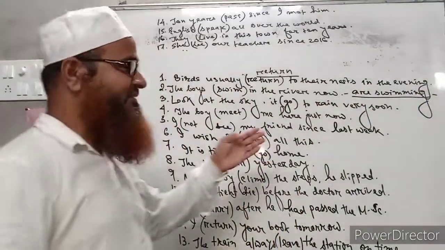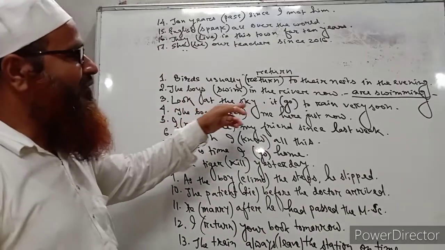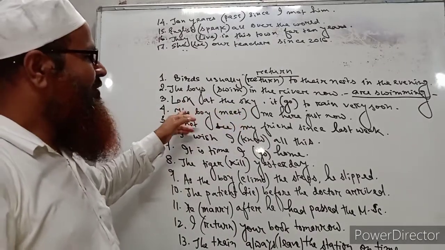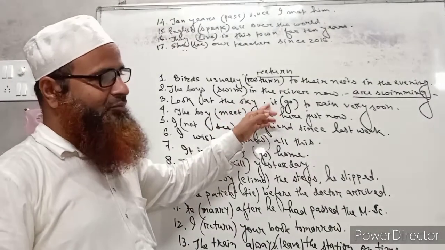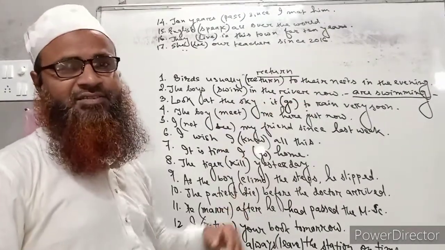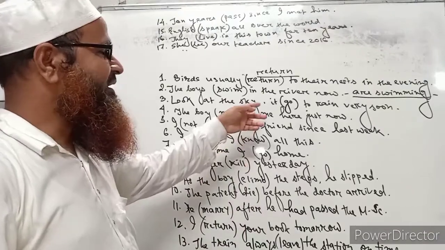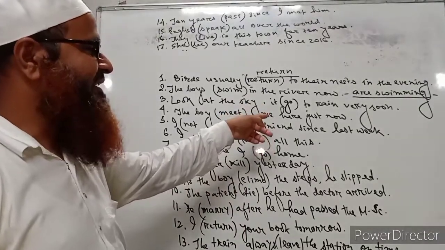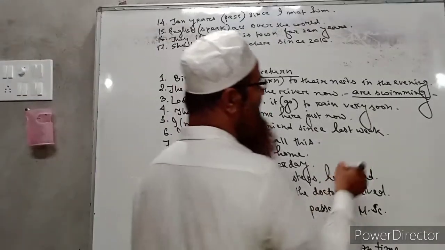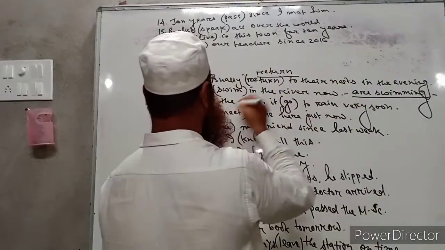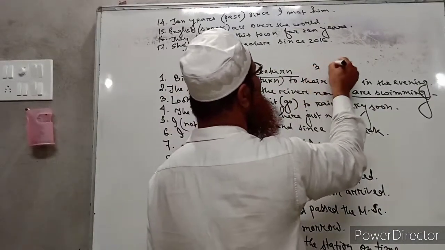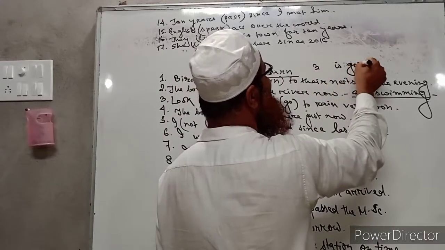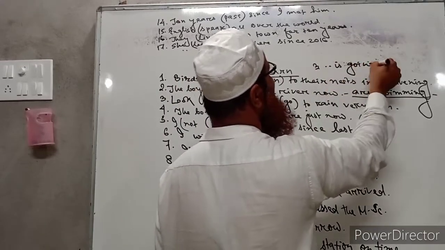Look at the sky, it go to rain very soon. Here, look at the sky is in the imperative form, and after the imperative form we use the present continuous tense of the verb. So it will also be in present continuous tense. It is going to rain. So number 3, it will be is going. Okay, it is going to rain very soon.